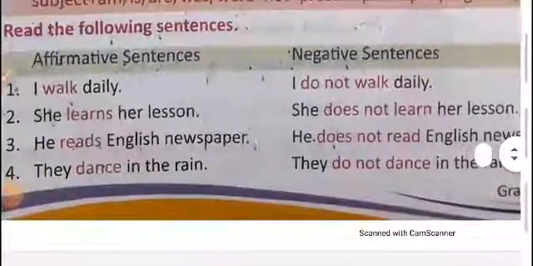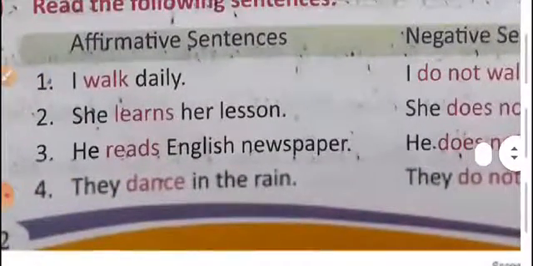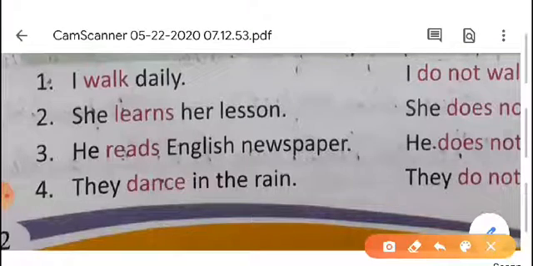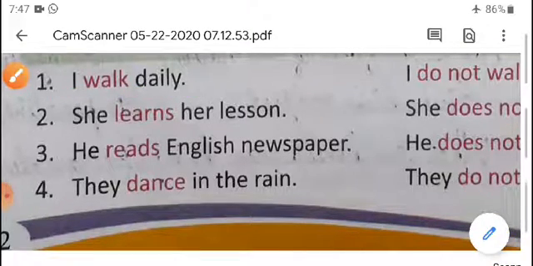In this type of sentence, I walk daily. Here we have to check the helping verb. Is there a helping verb or not? So in this sentence there is no helping verb. So what do we have to write?